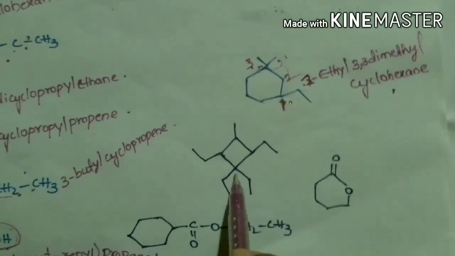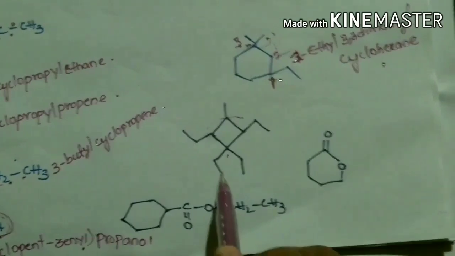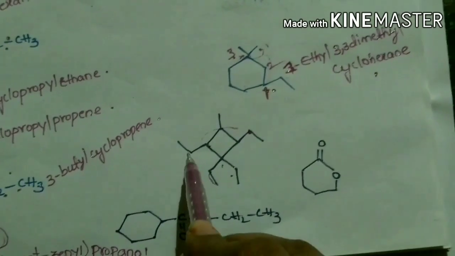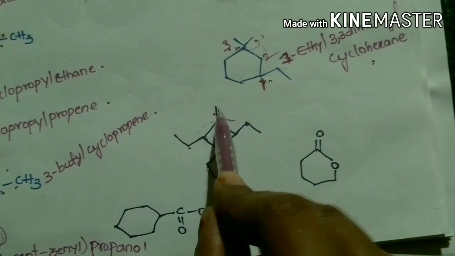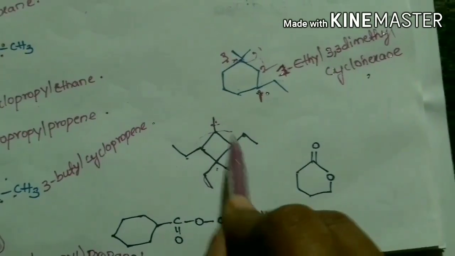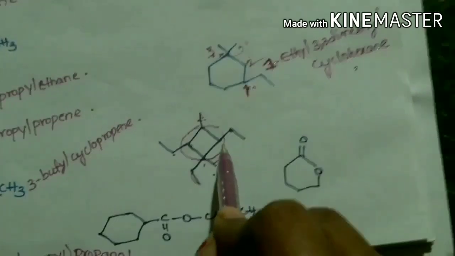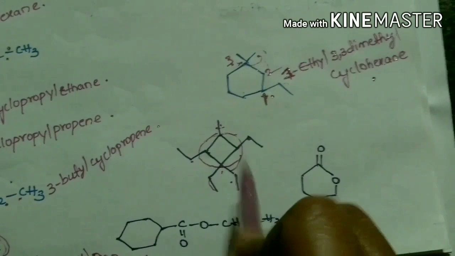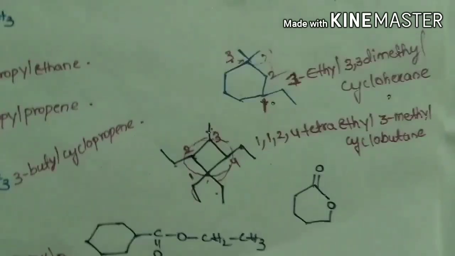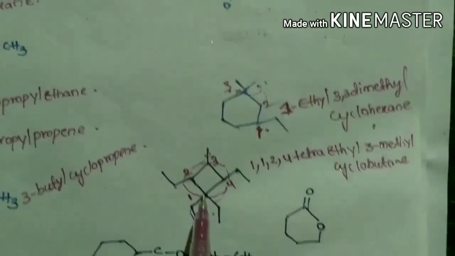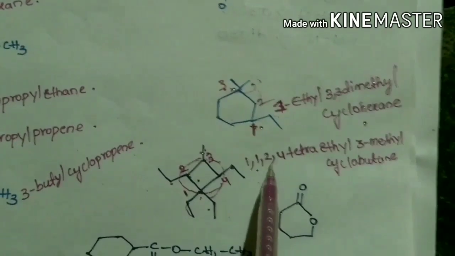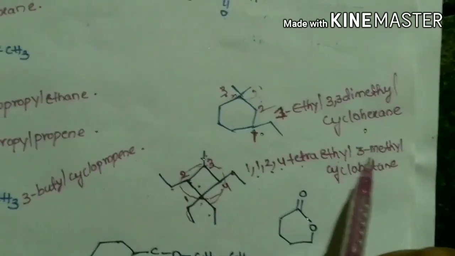Coming to this compound, this cyclic part, these substituents are with 2 carbons, and here also 2 carbons, and here 1 carbon. So this cyclic ring is with 4 carbons, so this is to be selected as the main chain. Here we have to start numbering from here. So this compound can be named as 1,1,2,4-tetraethyl-3-methylcyclobutane.